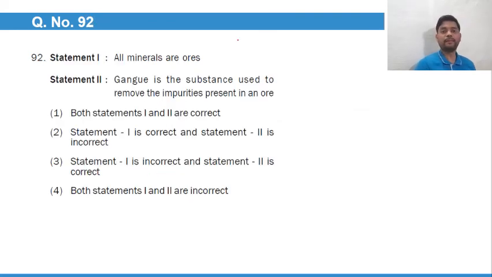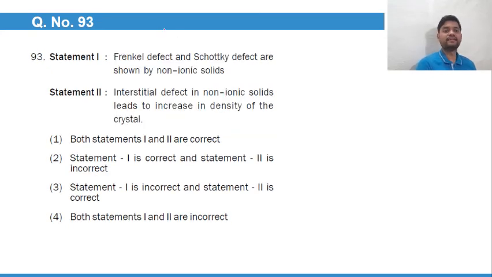Okay. All minerals are ores. False. All ores are minerals, but all minerals are not ores. So this is a false statement. Gangue is not a substance used to remove impurity; gangue itself is an impurity. Question 93: Frenkel defect and Schottky defect are shown by non-ionic solid.